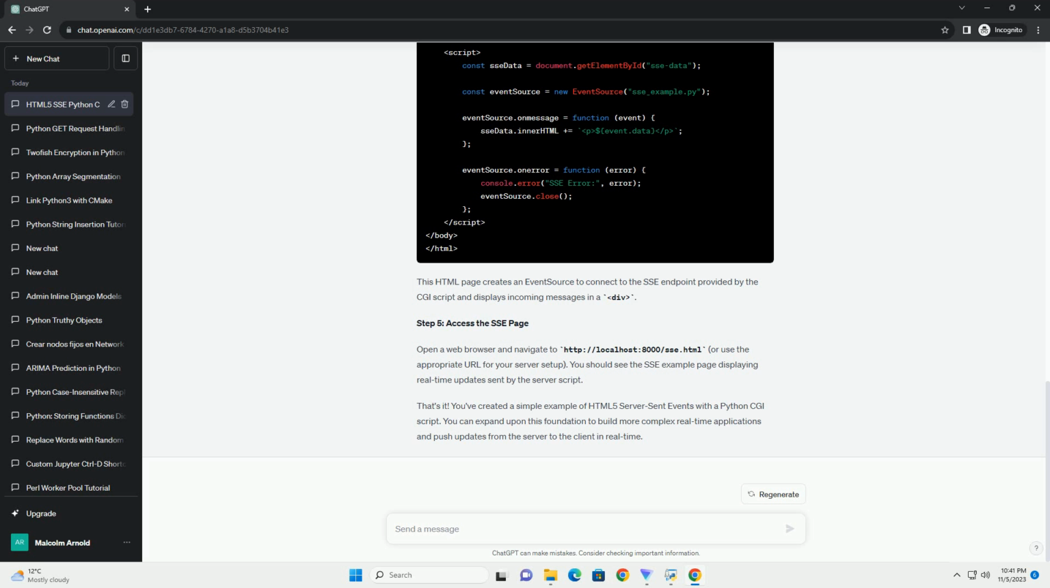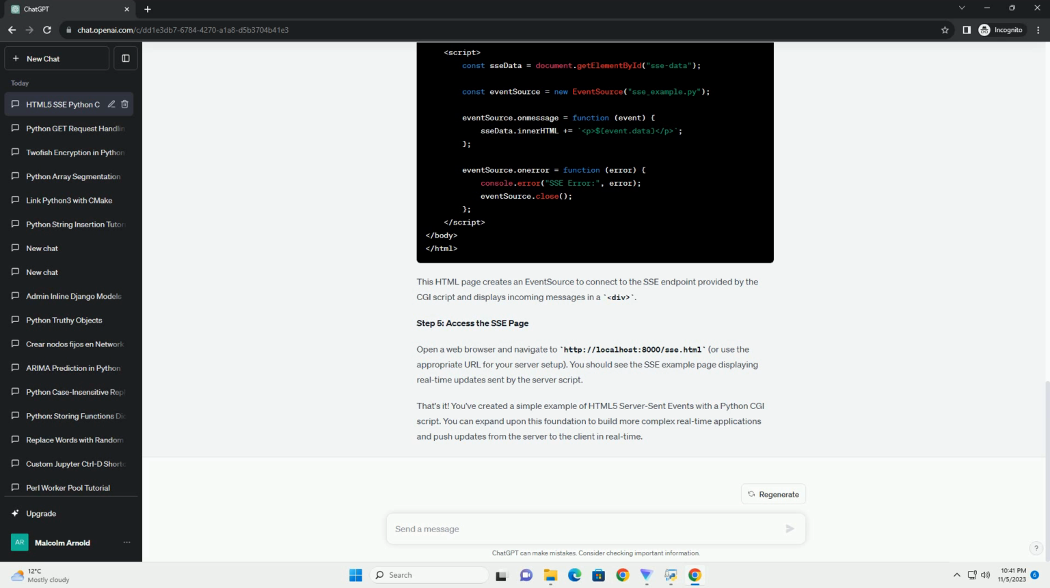Certainly. In this tutorial, we'll explore how to use HTML5 server-sent events, SSE, with a Python CGI script on a CGIHTTP server using code examples. Server-sent events is a simple and efficient way to send real-time updates from the server to a web page over a single HTTP connection. Prerequisites. Step 1. Setting up the environment.